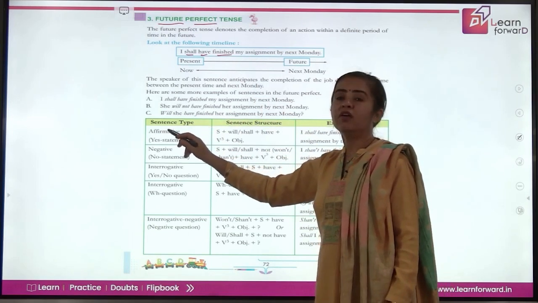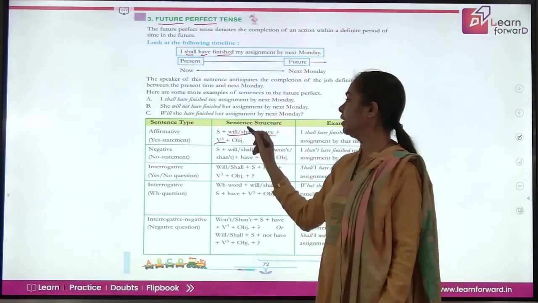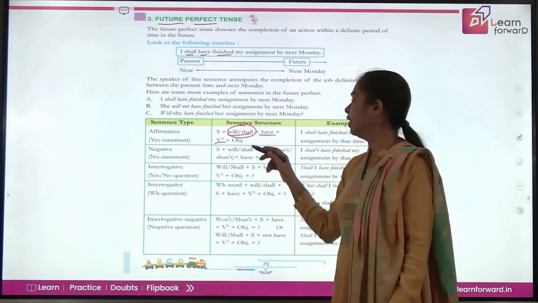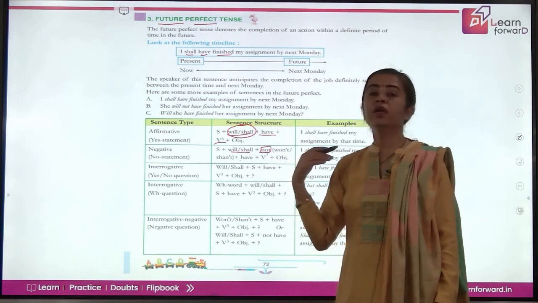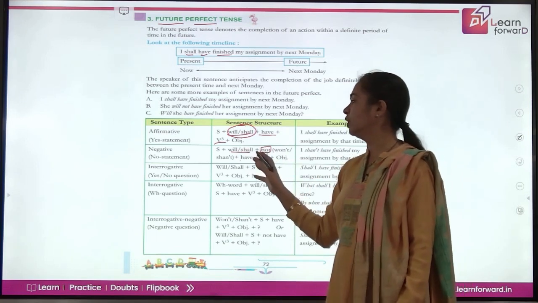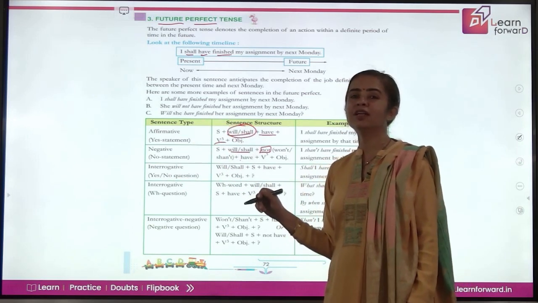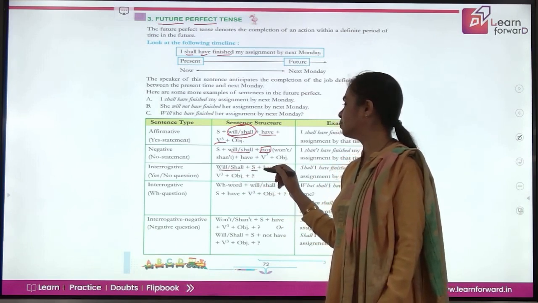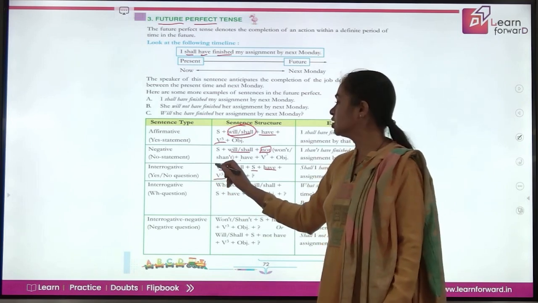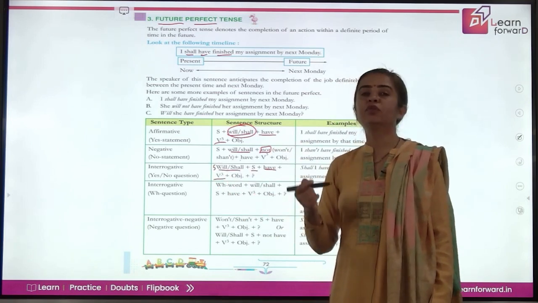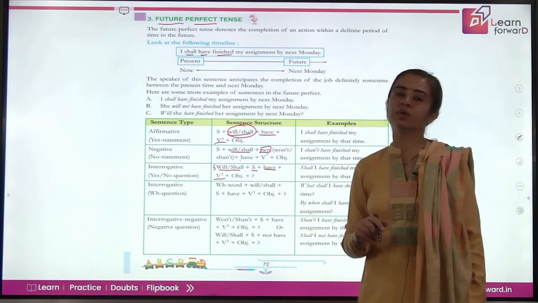Now when we talk about the affirmative sentences, it is will, shall, have, and then the third form of verb. If you make them negative, this is the first word of the helping verb. So after that we introduce not here, and then the third form of verb. You can also use this in contraction like won't and shan't. Coming to next is interrogative. Again, just pick up the helping verb before the subject and it becomes will, shall, subject, have, and then the third form of verb. Coming to interrogative questions with WH question, just before this interrogative sentence, you have to introduce the WH question and remove what part of the sentence here gives you the answer to the WH question.